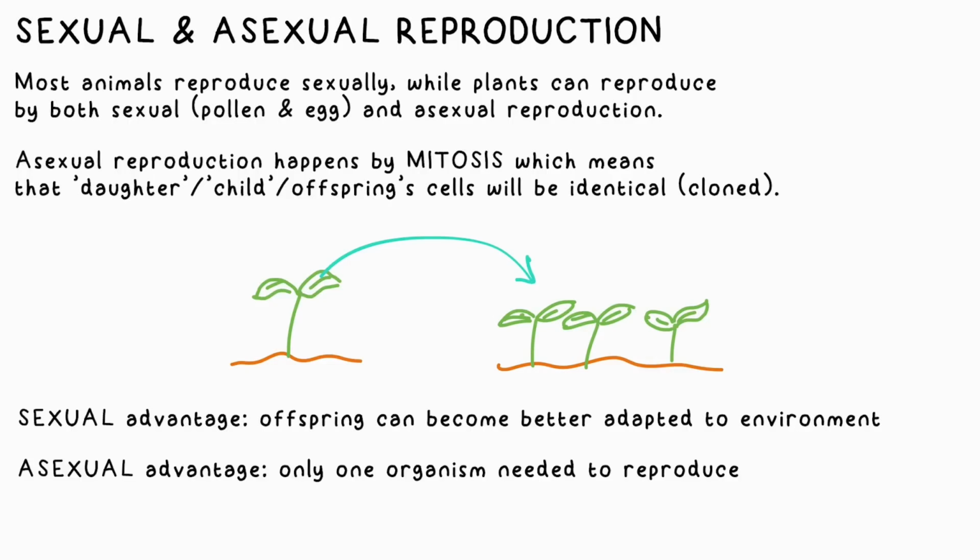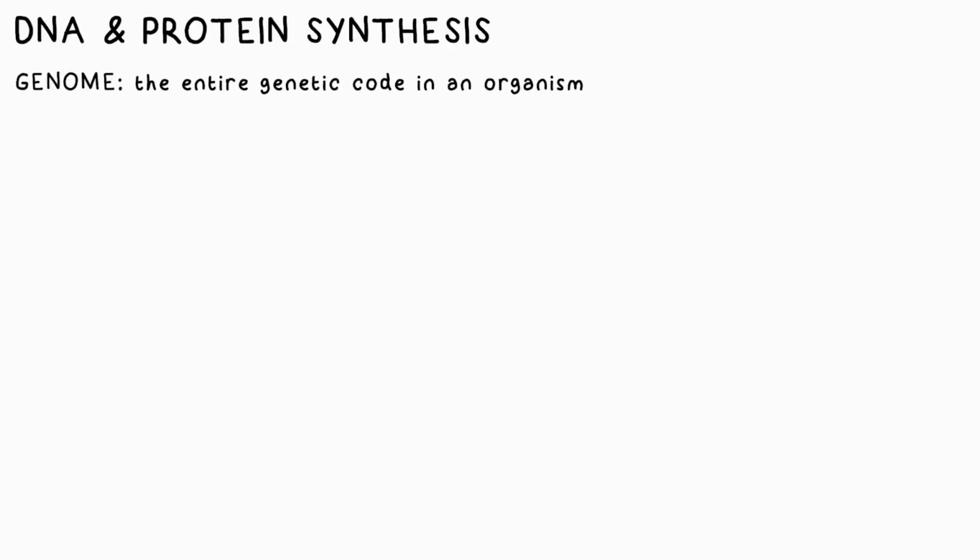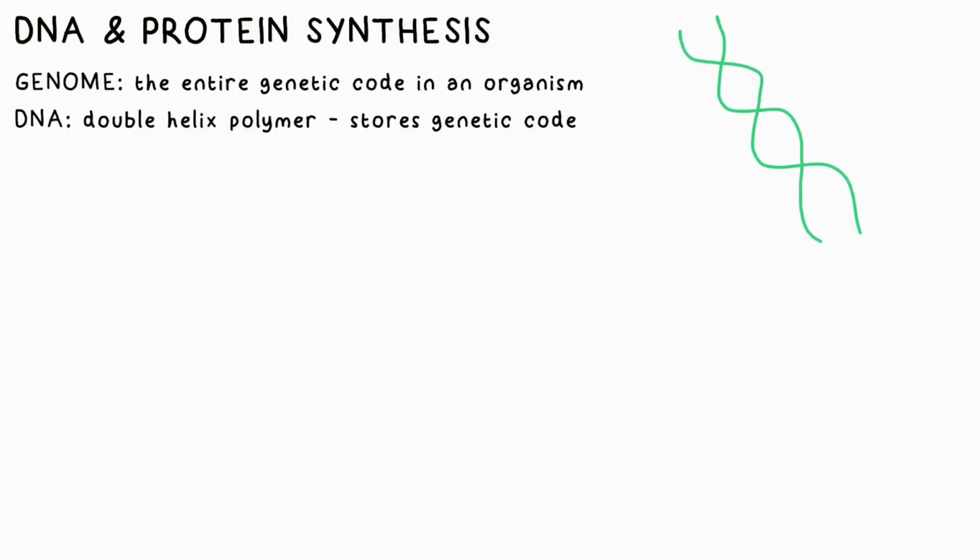An advantage for asexual is that only one parent is needed, so for example a plant on its lonesome can still reproduce in order for the species to survive. Another thing that can do both is the parasite that causes malaria, as can some fungi. Genome is the term given to all the genetic material in an organism. This code is stored in DNA, of course, which is a 2-stranded polymer in a double helix shape.